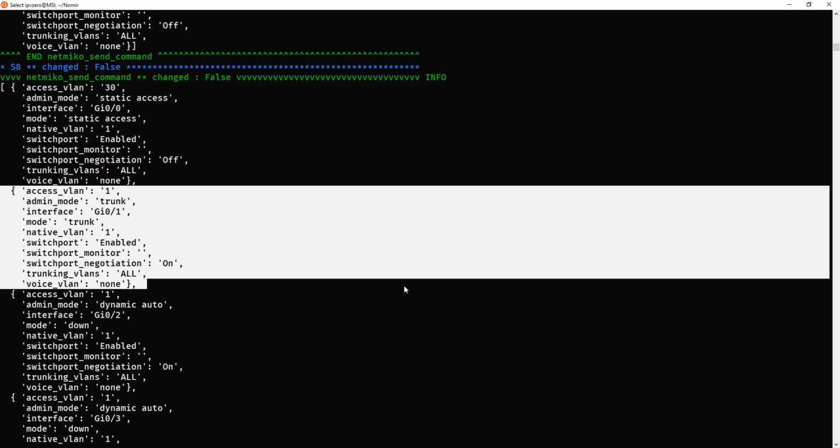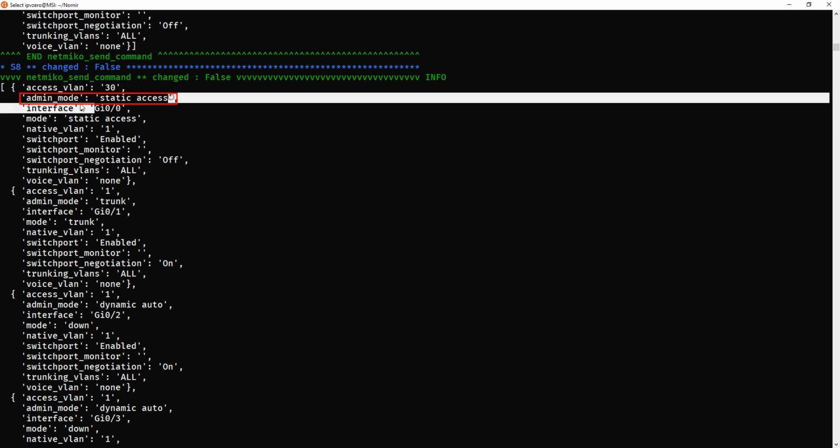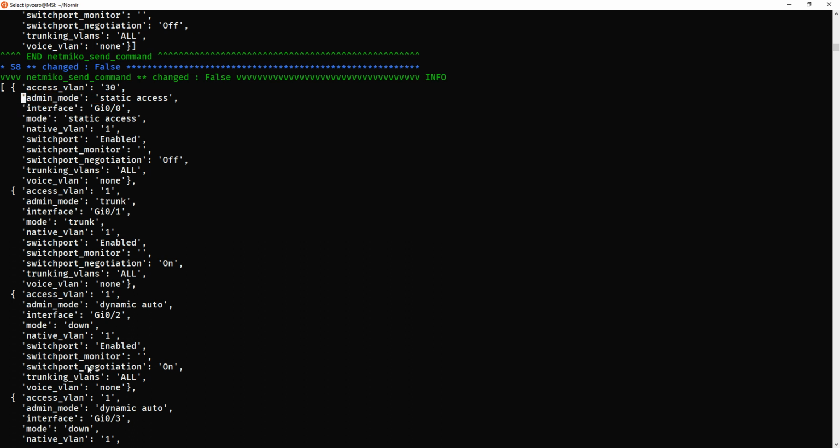Conversely, if we tell the Python script to look at the admin mode key, and the value happens to have the word access in it, it's going to be an access port. If it's got the words dynamic auto, it's going to be a dynamic auto one. So it makes it so much easier rather than trying to parse out this large text blob looking for the word trunk when it can appear multiple times in different contexts.